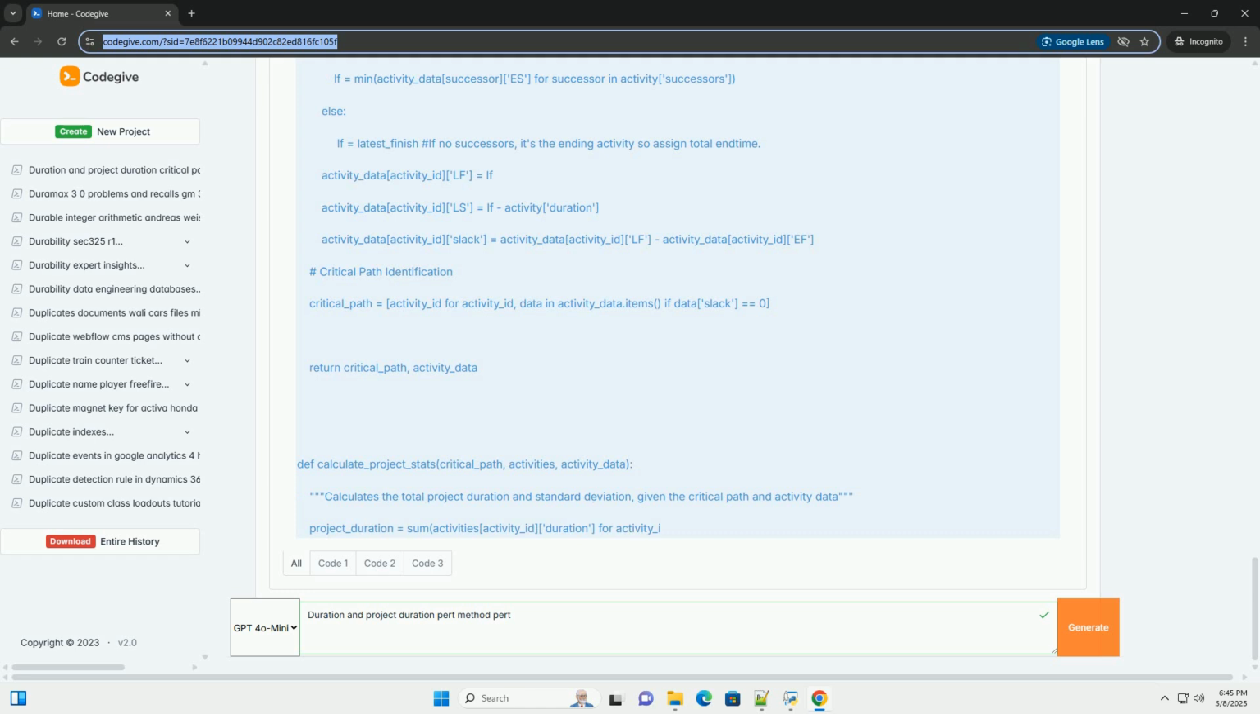2. Backward pass. Start with the last activity, G, and set its LF to the desired project completion time, or the EF from the forward pass. LS equals LF minus TE. For activities with successors, the LF is the minimum LS of its successors.